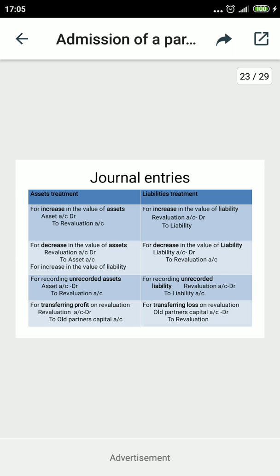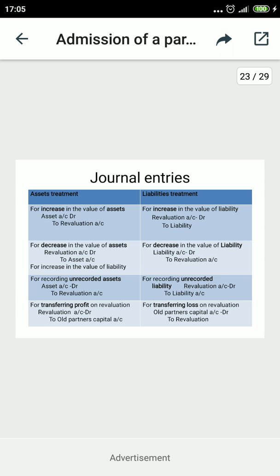And now last is unrecorded liabilities. Unrecorded means the book value doesn't exist, means zero. And now the liability has to be paid, suppose 2000, according to the claim. When it is increased by 2000, the difference is 2000. Liabilities will increase with the full value of 2000. So when it is unrecorded, the complete value of the liability will be entertained here. Revaluation account debit to the liabilities.